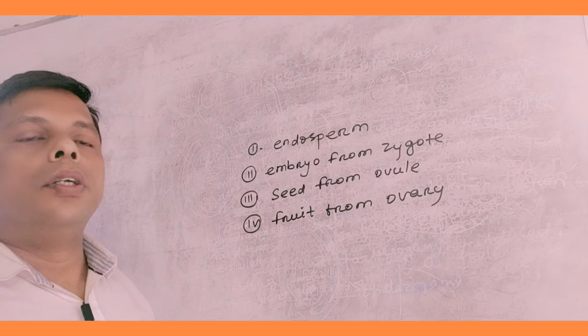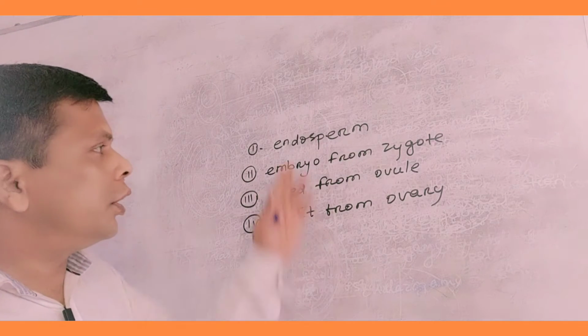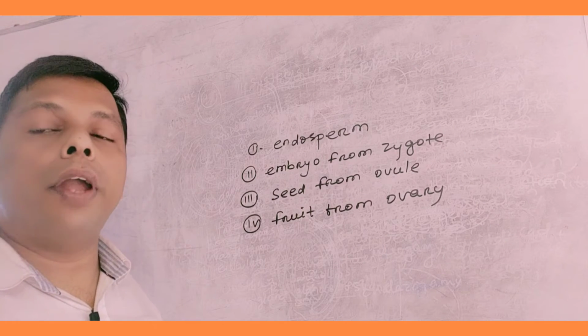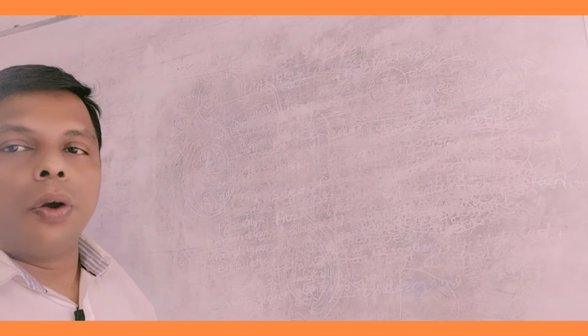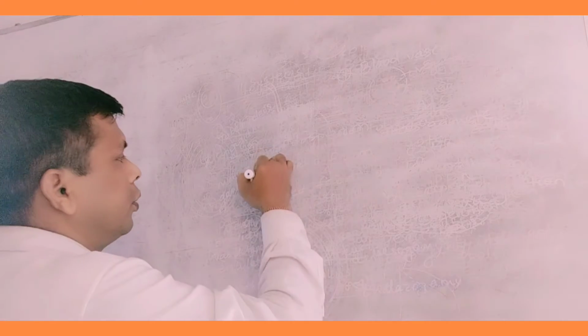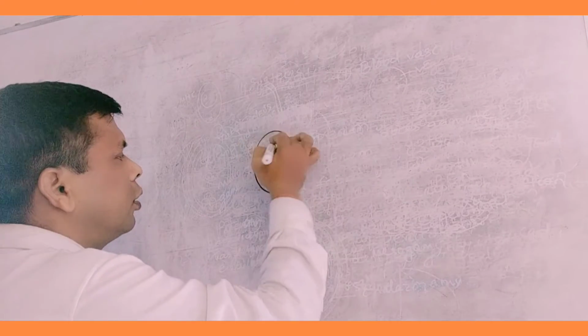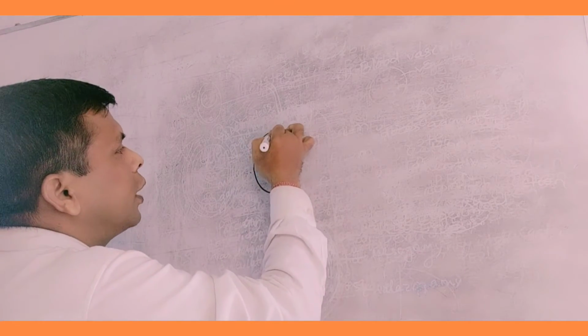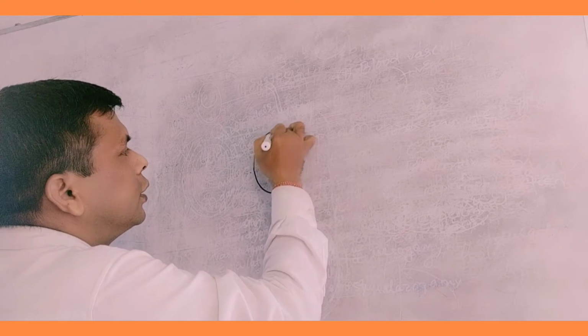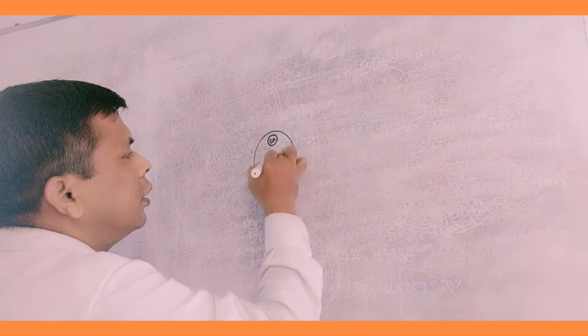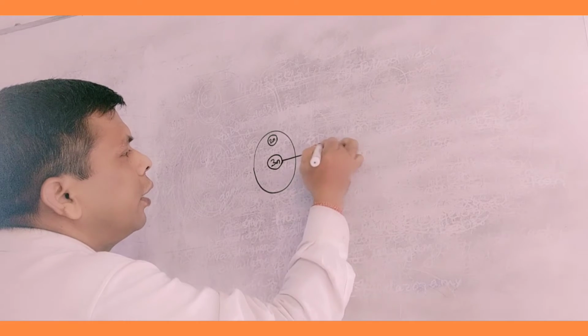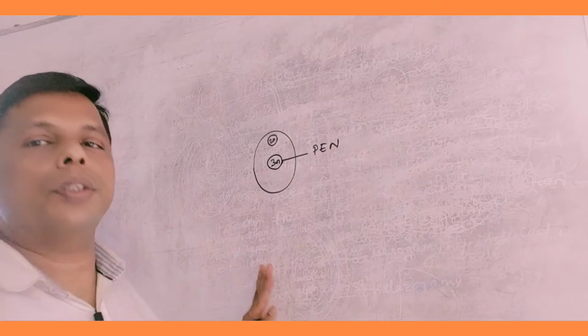Today we will discuss the process of development of endosperm. What happens after fertilization? After fertilization, inside the embryo sac there is the zygote here. This is the primary endosperm nucleus.